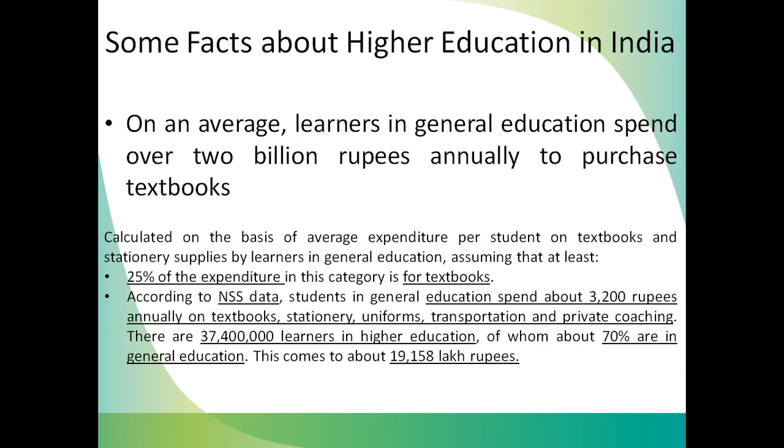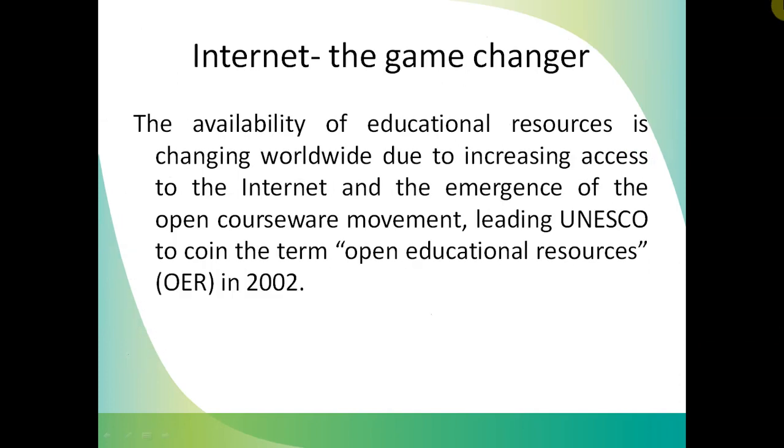And there are 37 million learners in higher education. 70% are in traditional or general education. So this comes to 19,158 lakh rupees. That much amount we are spending on textbooks, stationery, and other material. So you can see this is a very huge amount, and that huge amount we are spending on textbooks, this physical medium, books, uniforms, and bags, etc.